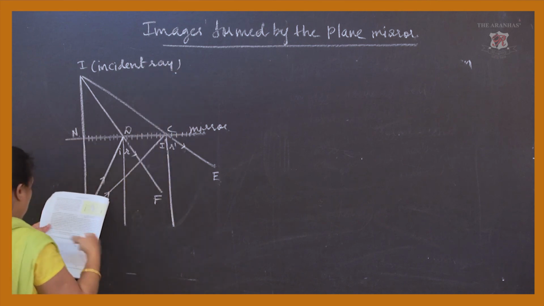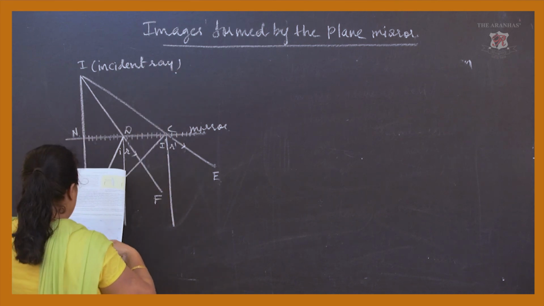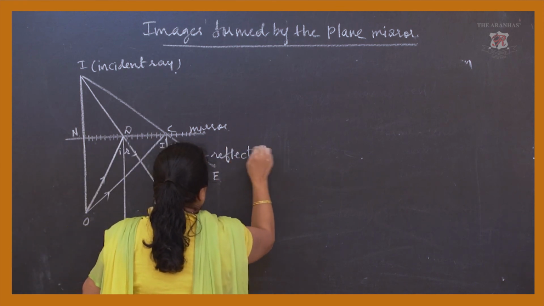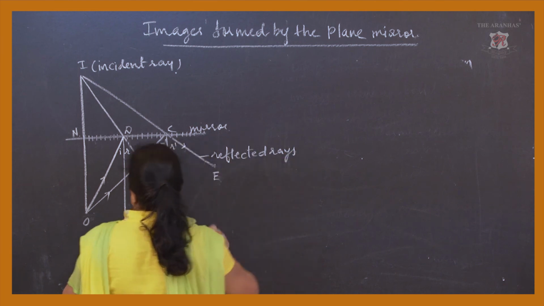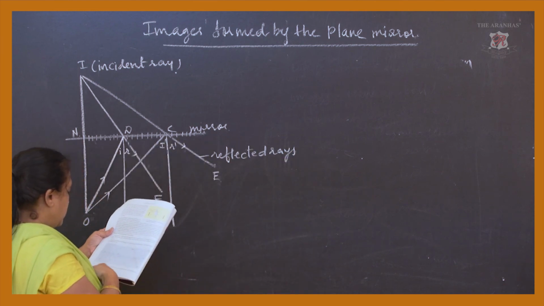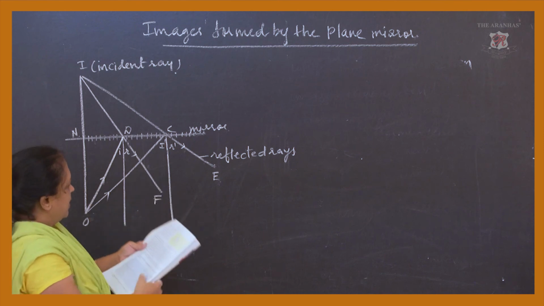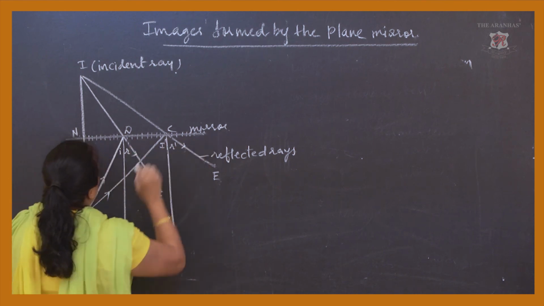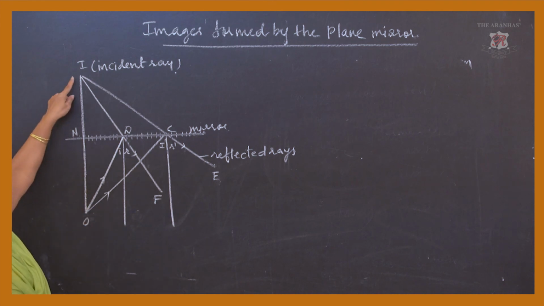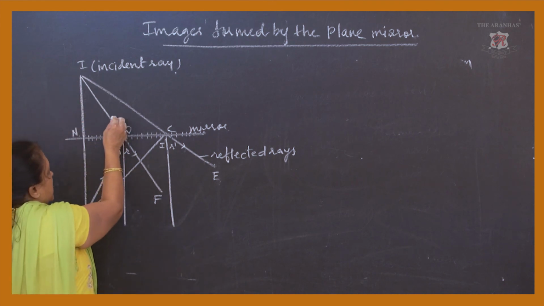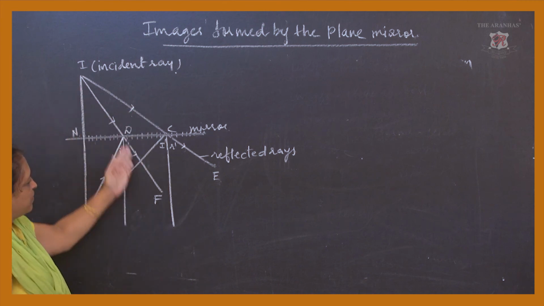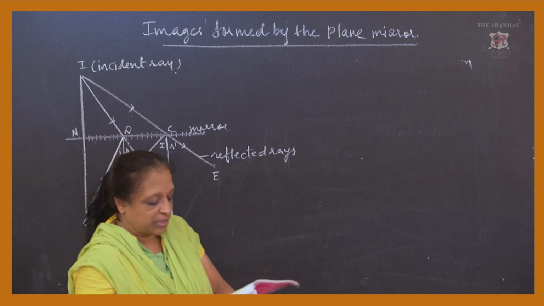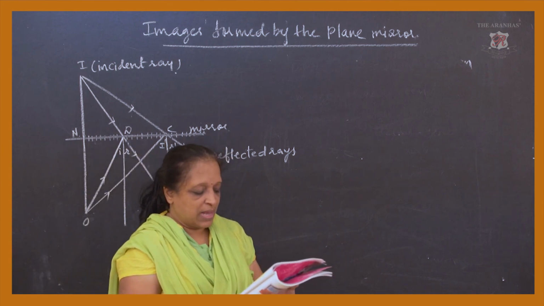Incident ray we are having, then we are having the reflected rays. So now see here, let us study the figure. This is a mirror and you are having the incident rays which are falling on this mirror.